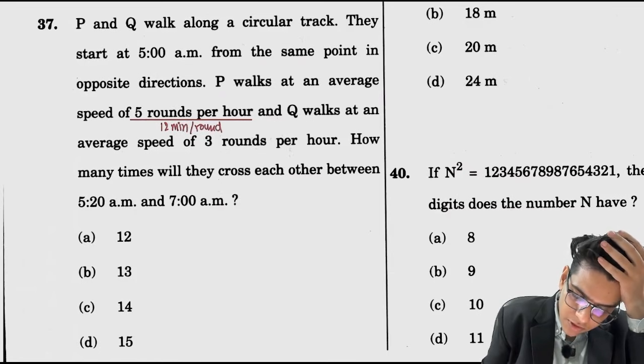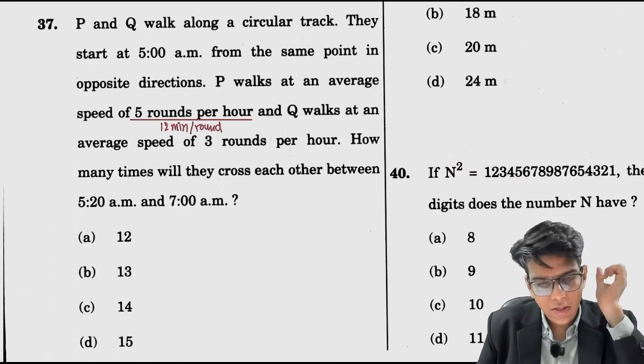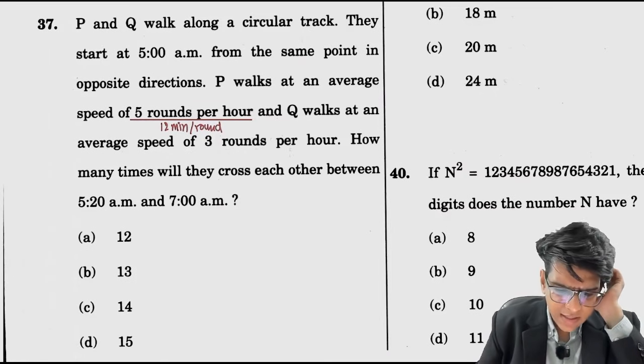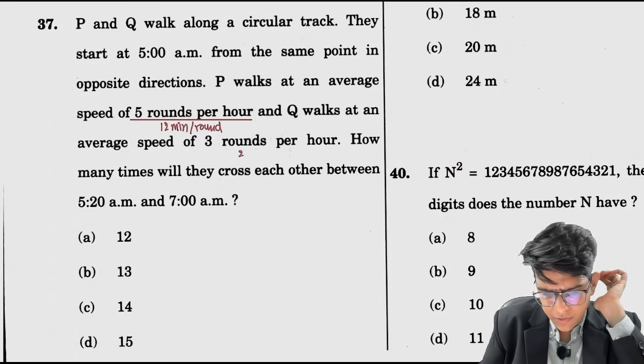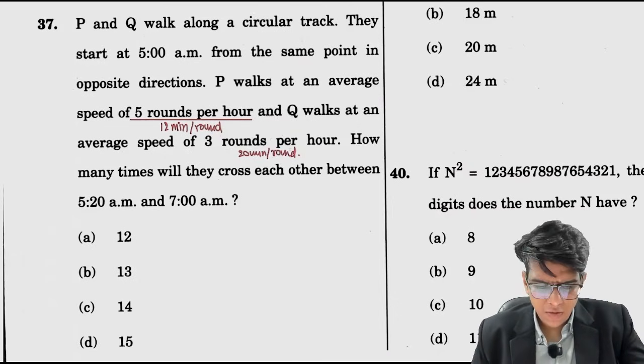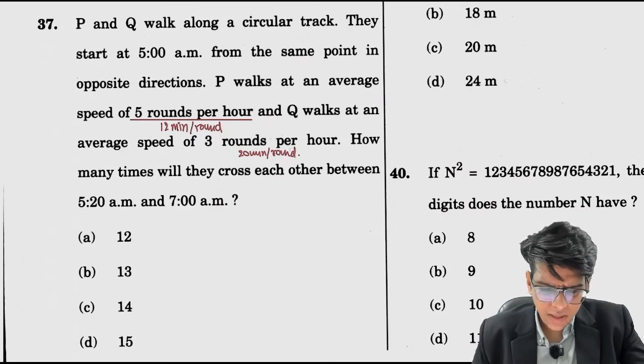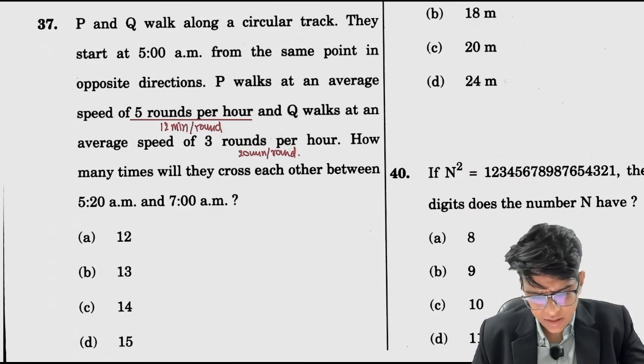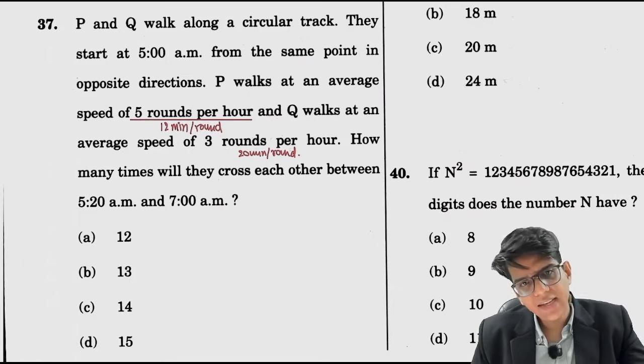12 minutes per round, है ना? And what is Q? Q walks at an average speed of 3 rounds per hour, मतलब 20 minutes per round. ये 20 minutes per round, मतलब total distance आप जो भी हैगा उसको divide करोगे 12 से and 20 से. How many times they will cross each other between 5:20 and 7 a.m.